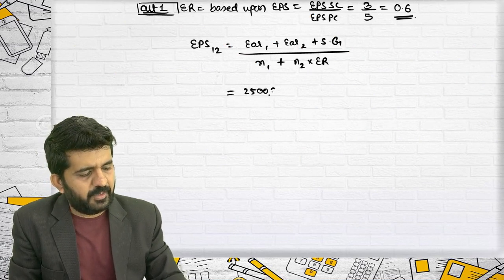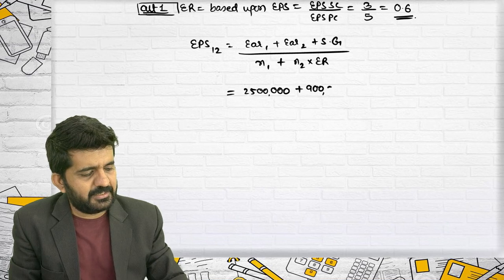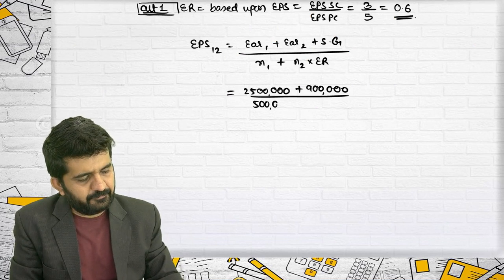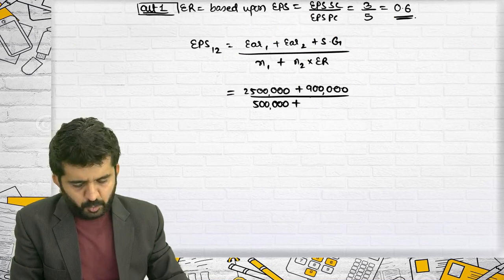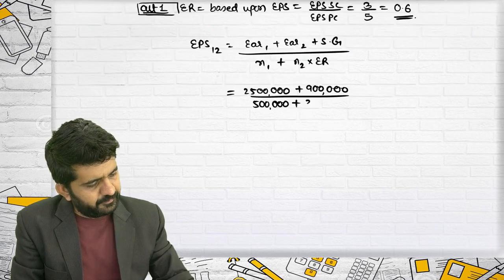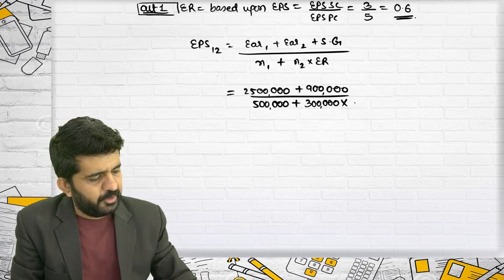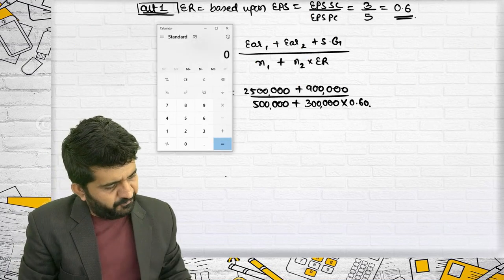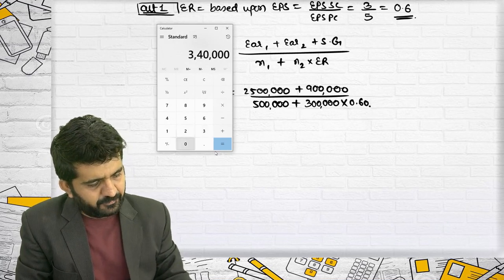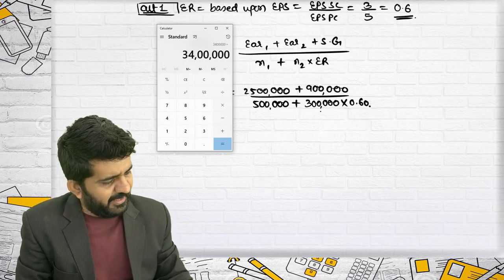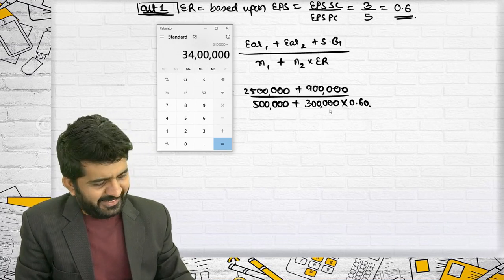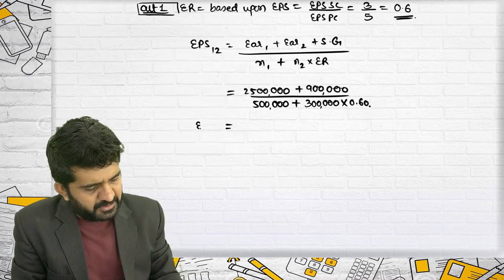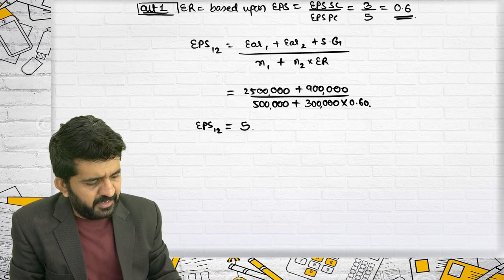Let me write it down. 25 lakhs plus 9 lakhs, divided by N1 is 5 lakhs plus N2 is 3 lakh into 0.60. So this answer will be 25 plus 9 is 34 lakhs, divided by 5 plus 1.8. It is 6.8. It is 5. EPS 1 2 will be 5.